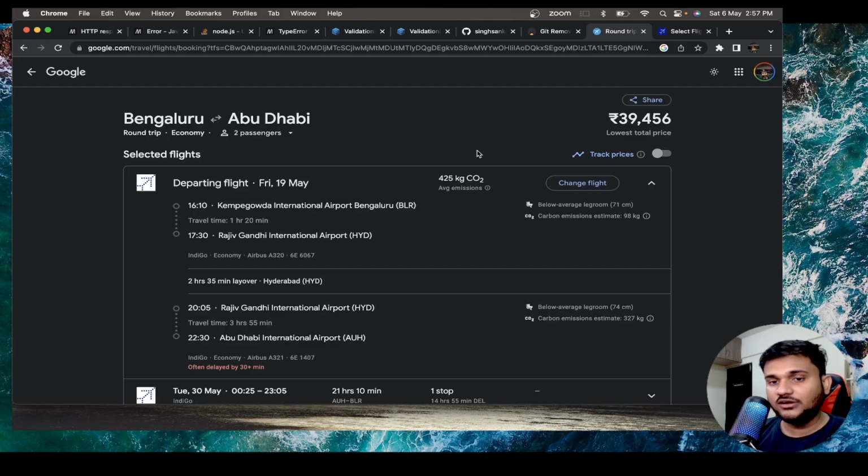For example, if there are filters, I will not implement 10 filters. Maybe I can implement 2 or 3 filters, and then 3 or 4 more filters you can add yourself. So there will be takeaway tasks with every single milestone that we reach in the project. And this whole project is going to give you a more wholesome experience, because after this project, we have a monolith project. That monolith project will look like just a very small part of it, because everything will be done in the same project only. So that will look like a cakewalk if you understand this particular project well.